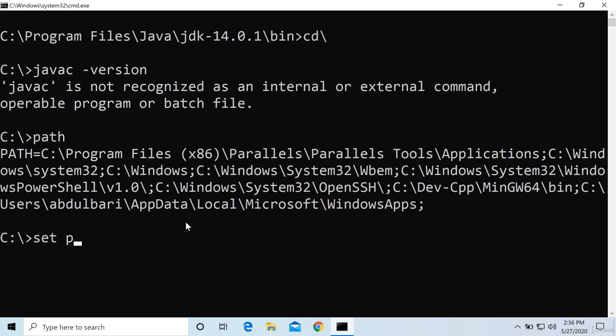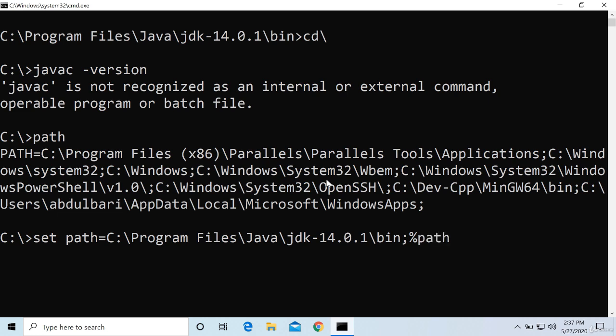So say set path equals. I have copied that path, you remember. I will just paste it here. See, this was the path, C:\Program Files\Java\JDK 14.0.1\bin, then I will give a semicolon. You can see that all the paths are ending with a semicolon and a new path is starting. Now, if I set this path, all these paths will be lost, only this path will be taken. Then what? I want the remaining paths to also be attached with this one. So use %path% and semicolon, enter.